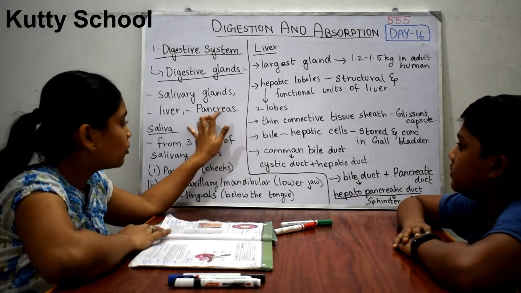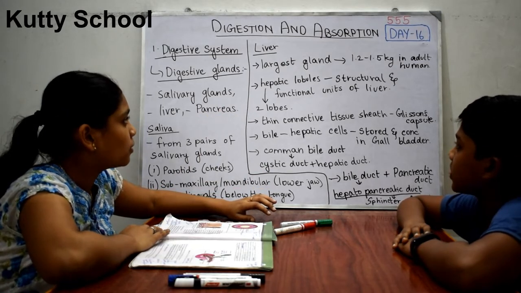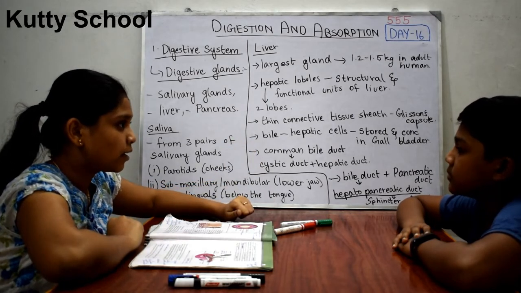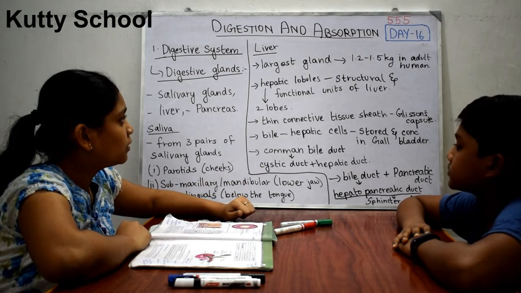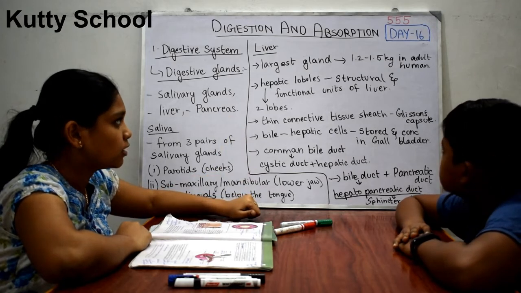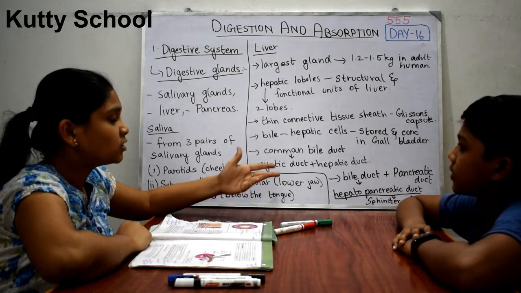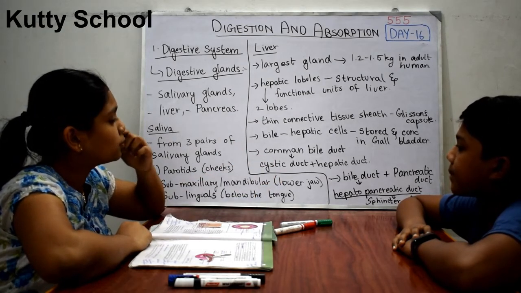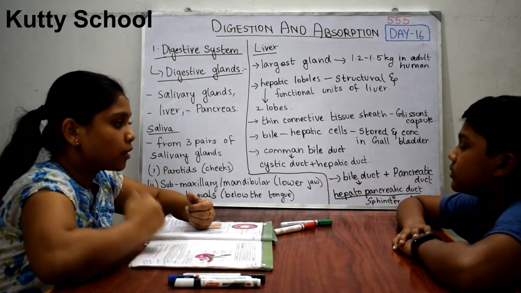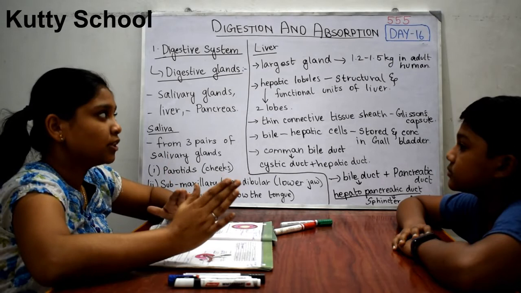So next we are going to see about the liver. The liver is the largest digestive gland in our body. You have to remember that the liver is the largest gland in our body. It weighs between 1.2 to 1.5 kg in an adult human. So where is it present? This liver is present in the right upper part of the abdomen, adjacent to the stomach.